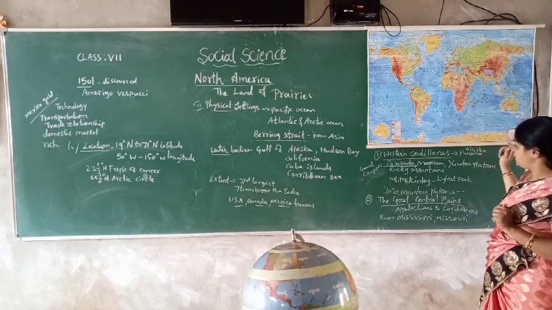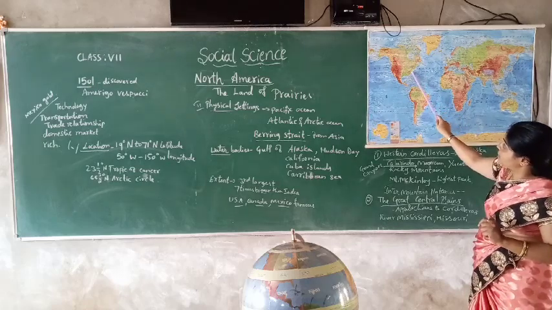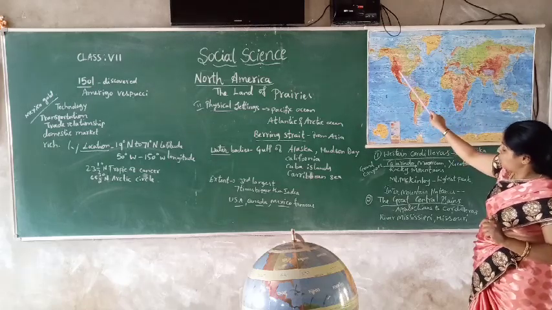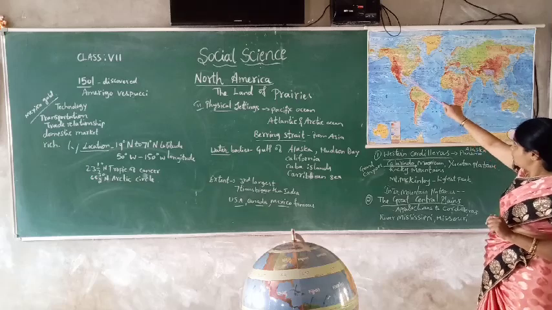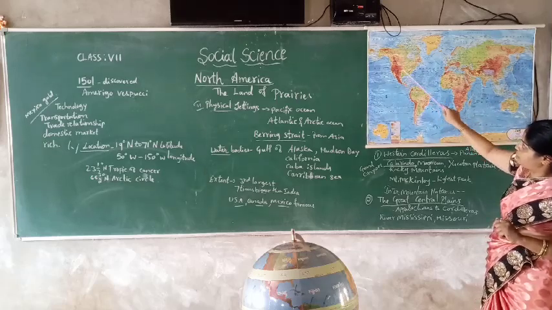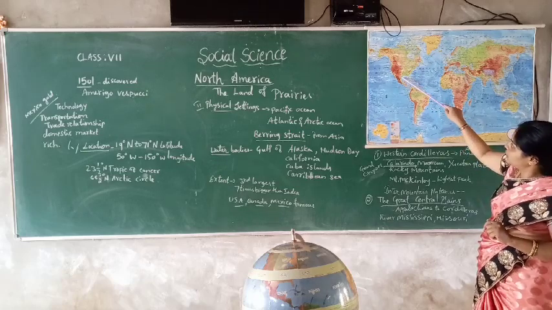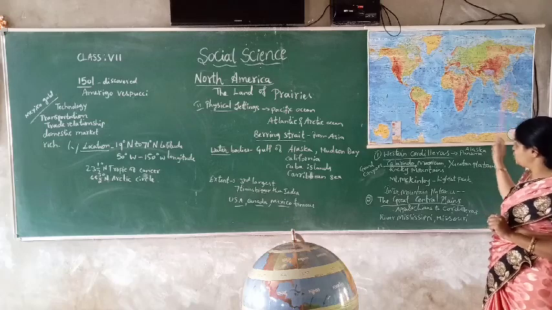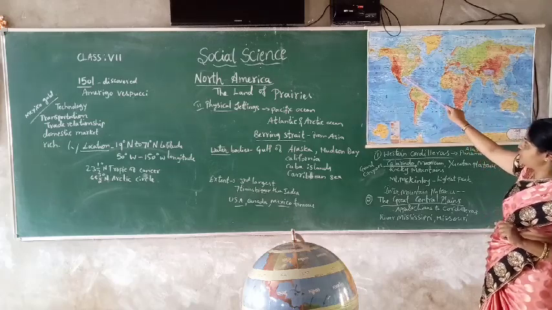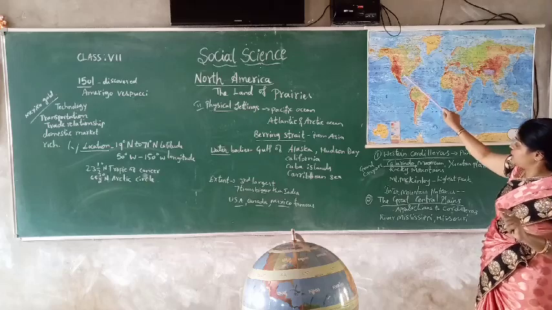Then secondly, what is that? The Great Central Plains. It is stretched from the Appalachian Hills to the Rocky Mountains or the Cordilleras. What is that? Up to the Cordilleras. Yes or not? Here from North Alaska to the Panama Canal. So up to here it is stretched. Appalachian Highland to Cordilleras. It is stretched.